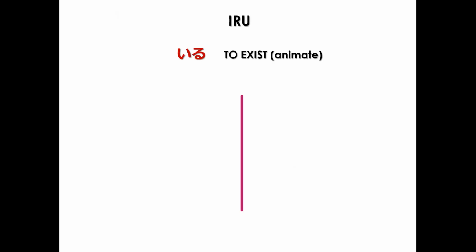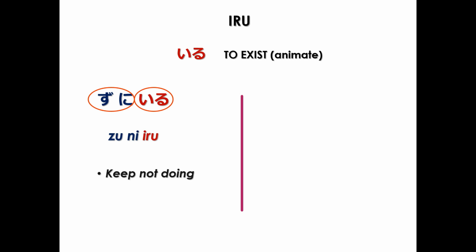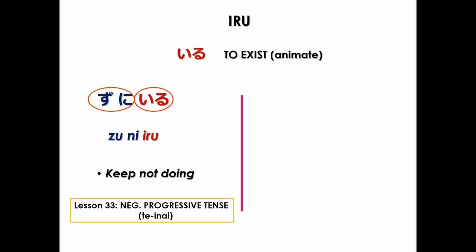Next auxiliary verb is iru, to exist. The affirmative is ZU NI IRU. ZU NI means without doing, and IRU means to exist. To exist without doing. In other words, to keep not doing. And this has some similarity to the negative progressive tense teinai, which we studied in lesson 33.